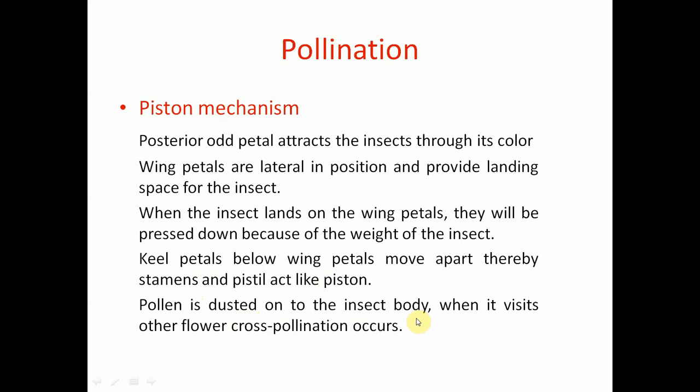So this insect which carries the pollen grains visits some other flowers. So there cross pollination occurs. The pollen of one plant's flower is carried by the insect, and when the insect visits several flowers, cross pollination usually occurs. So this piston mechanism facilitates cross pollination. It is one of the mechanisms to favor cross pollination.